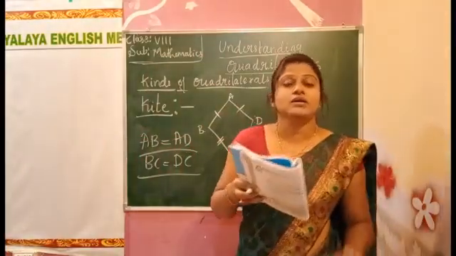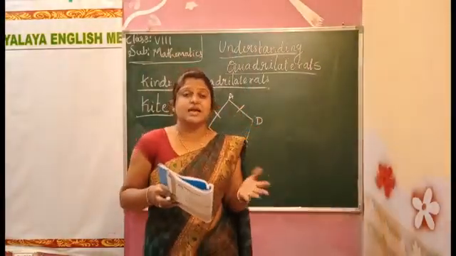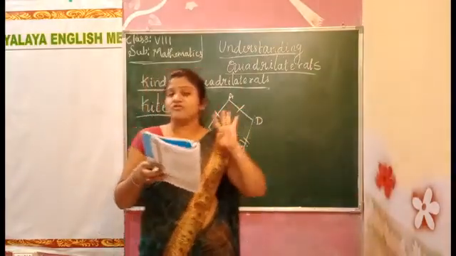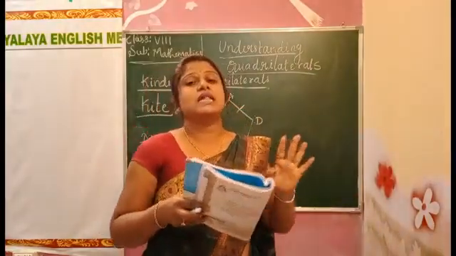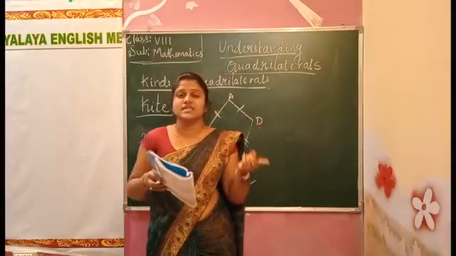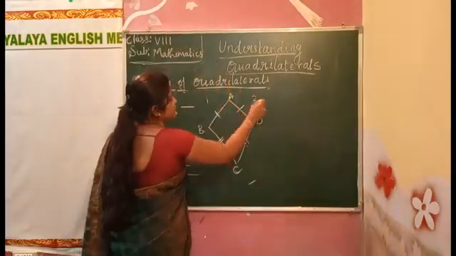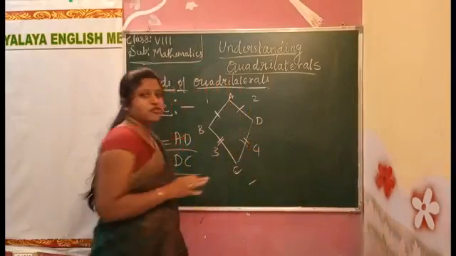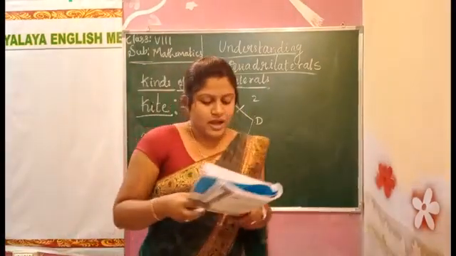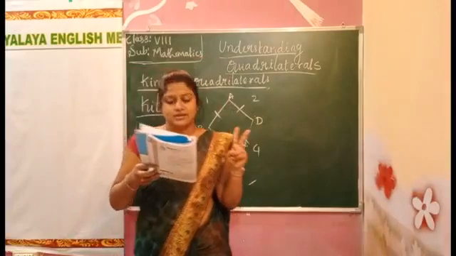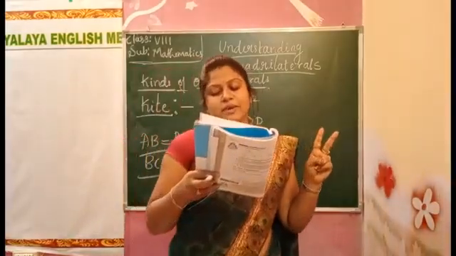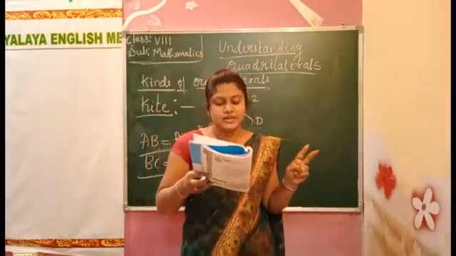A kite has 4 sides. We can see the kite with 4 different sides: 1, 2, 3 and 4. There are exactly 2 distinct consecutive pairs of sides of equal length.